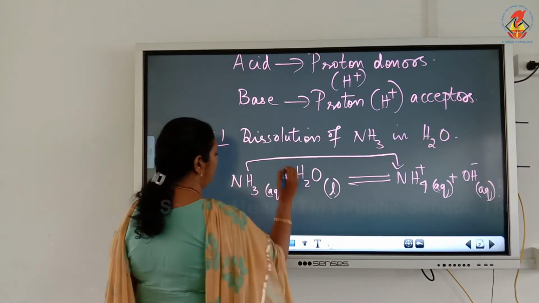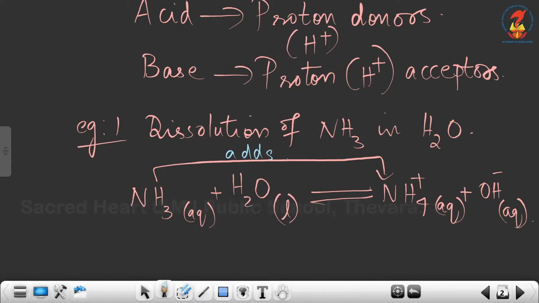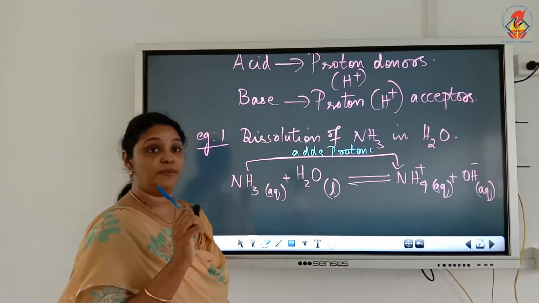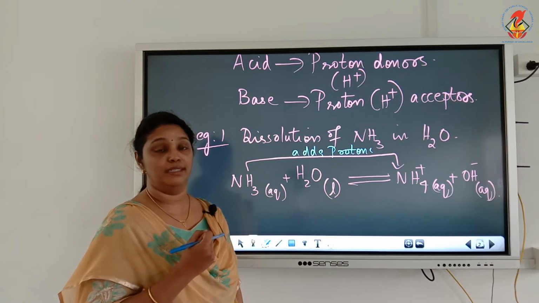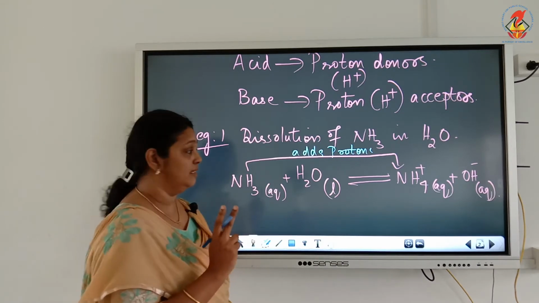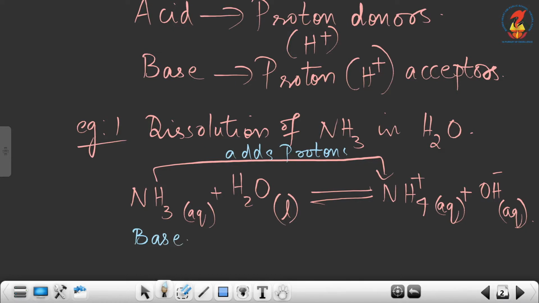So we know that substances that accept protons are called bases. So in this case the base is ammonia.